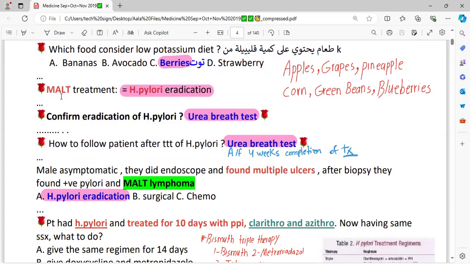MALT lymphoma, maltoma, is due to H. pylori. This is a growth which happens after H. pylori infection in the stomach. So you would treat it with H. pylori eradication therapy. To confirm eradication of H. pylori, 4 weeks after completion of the therapy, you would repeat the urea breath test or the stool antigen test. How to follow the patient after eradication therapy of H. pylori? 4 weeks after completion, the urea breath test would be repeated.